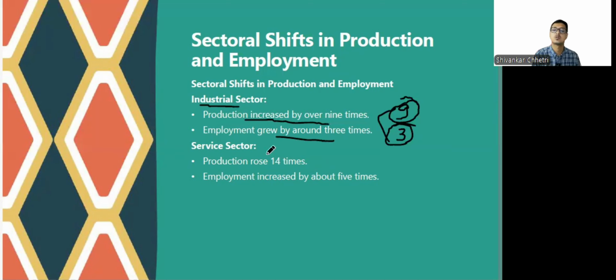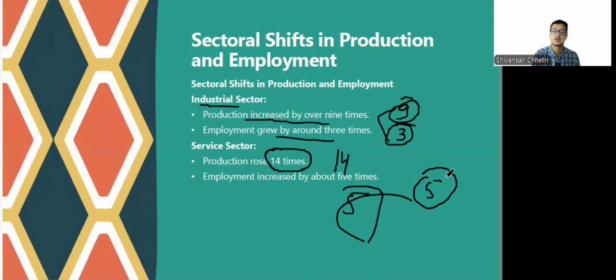Now in the service sector, it's more. It has grown 14 times over the last 40 years, but employment has only increased 5 times. So see the disparity. That's the reason why the agriculture sector still has half of the workforce working on it, leading to a lot of disguised unemployment.